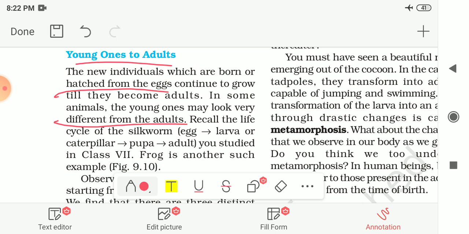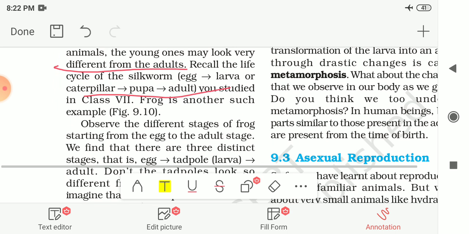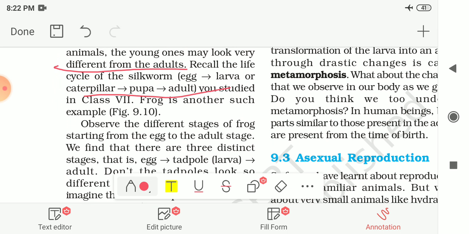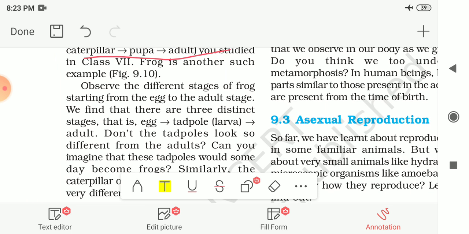Recall the life cycle of the silkworm that you had already studied in standard 7. First is the egg, then it develops into a larva, or caterpillar. It then grows into the pupa, and at the end it grows into the adult. These are the different steps of the life cycle of the silkworm. You studied this in class 7, and the frog is another such example in which the adult shows different characteristics than the young ones.